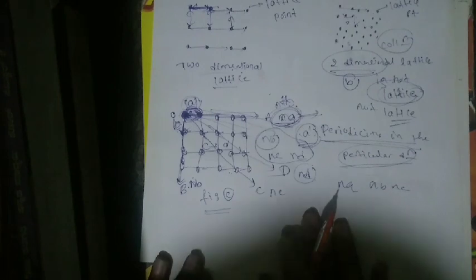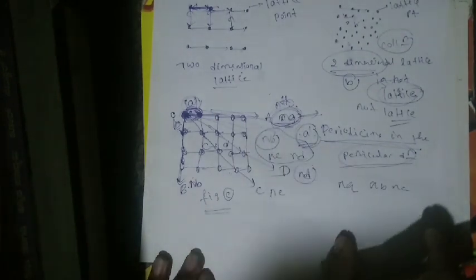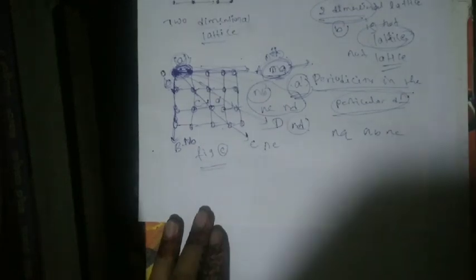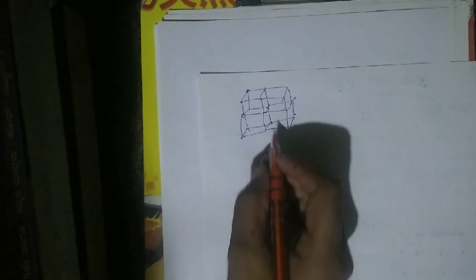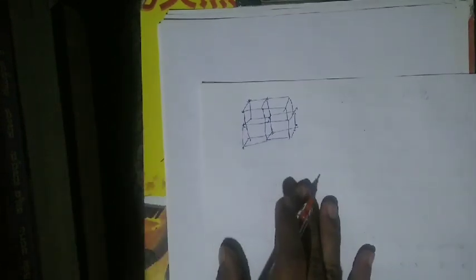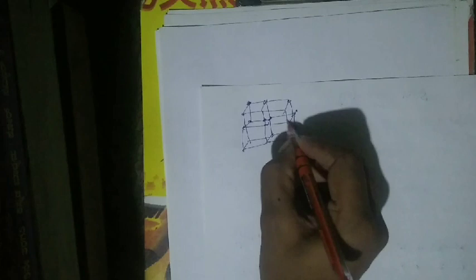Similarly, you can argue for three-dimensional space. How to draw the diagram of three-dimensional? See here, I will draw the diagram of the three-dimensional space lattice. These are all the points. That point is called a lattice point.